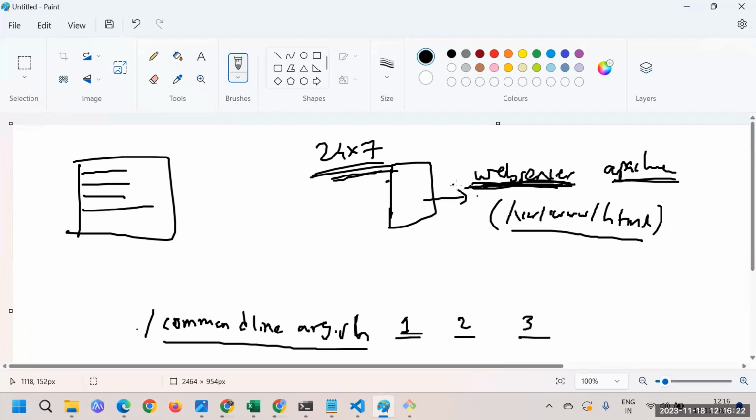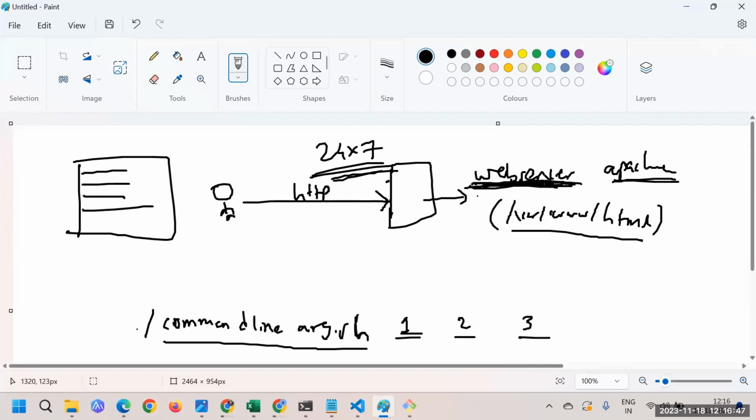Whenever you are developing any website with HTML, CSS code, you run that website on top of your web server. Imagine there is one user trying to access the website. He will hit the request, HTTP or HTTPS, to the web server.